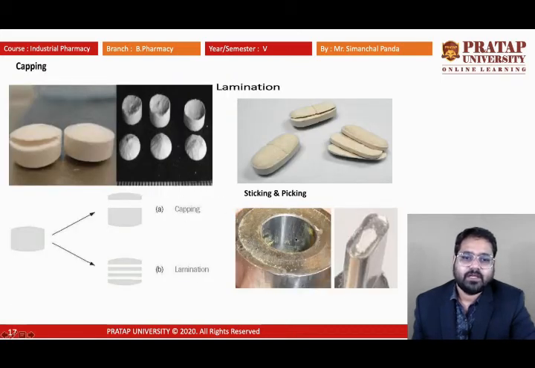Sticking means that pressure is generated from the upper and the lower side, and inside the die cavity the materials get stuck, and during ejection we find a defective tablet. That is known as the sticking defect of the tablet. It occurs due to an excess amount of moisture and non-uniform drying of granules.